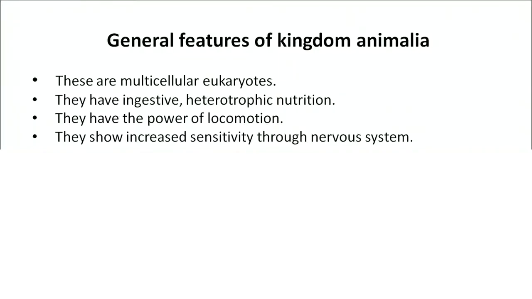Today we will discuss kingdom Animalia, which is part of your biology course at senior secondary level. Now I'll discuss the general features of kingdom Animalia. These are multicellular eukaryotes, that is, they contain a nucleus and organelles and are enclosed by a plasma membrane. They have ingestive, that is, absorbing nutrients, heterotrophic nutrition. They have the power of locomotion. They show increased sensitivity through nervous systems.